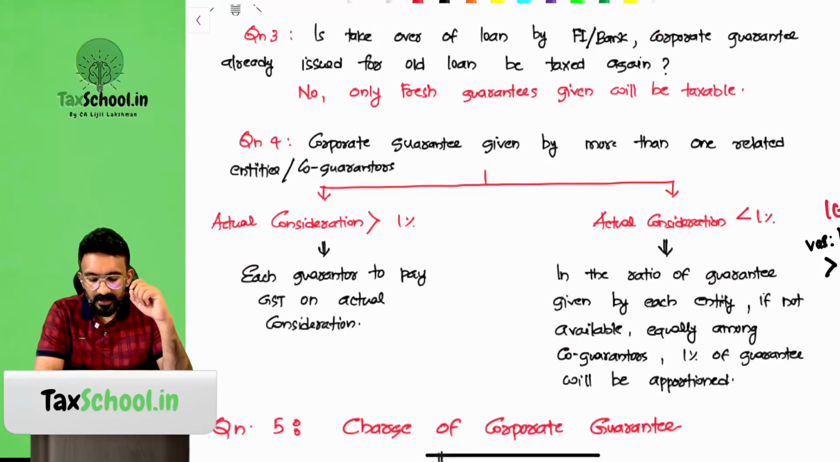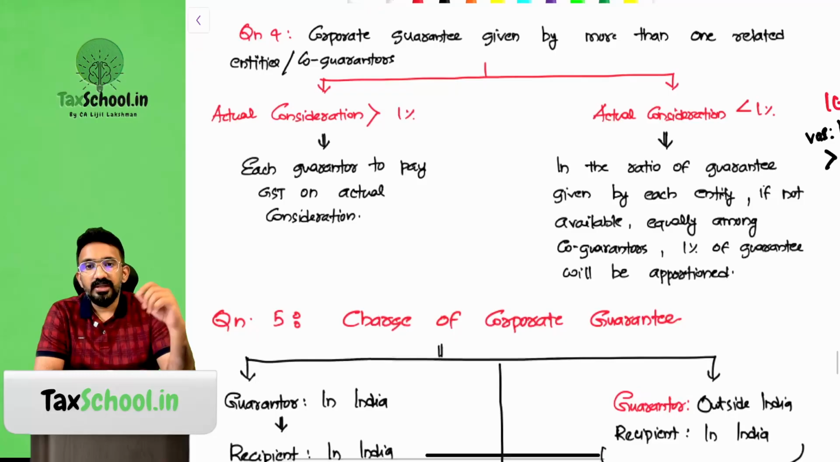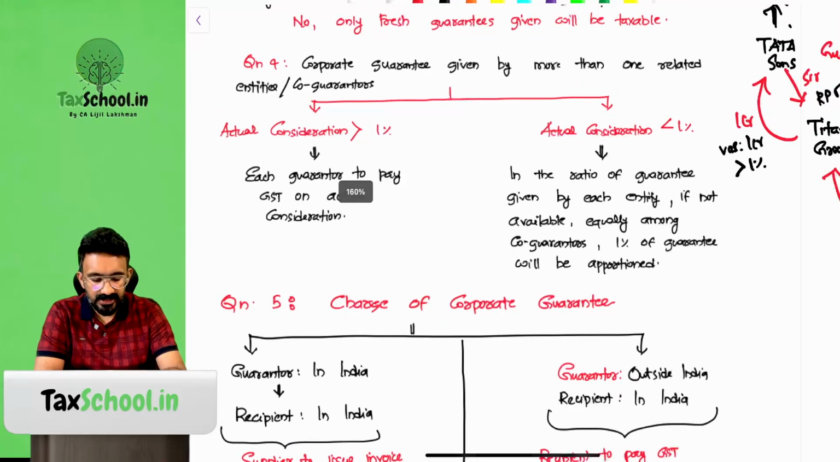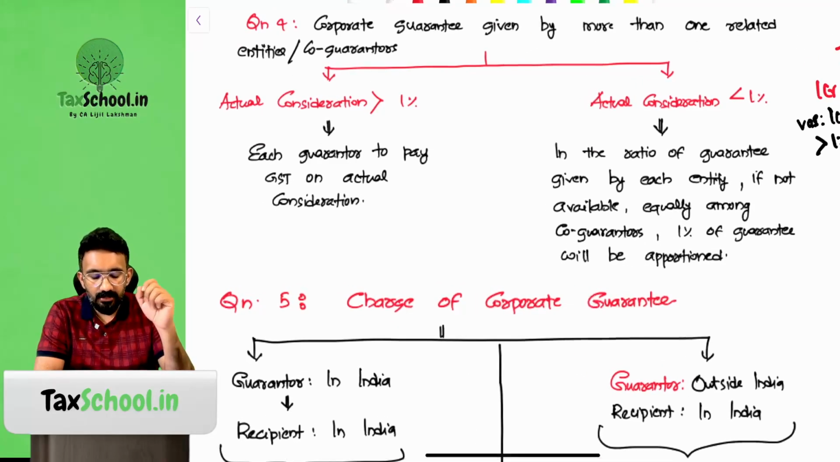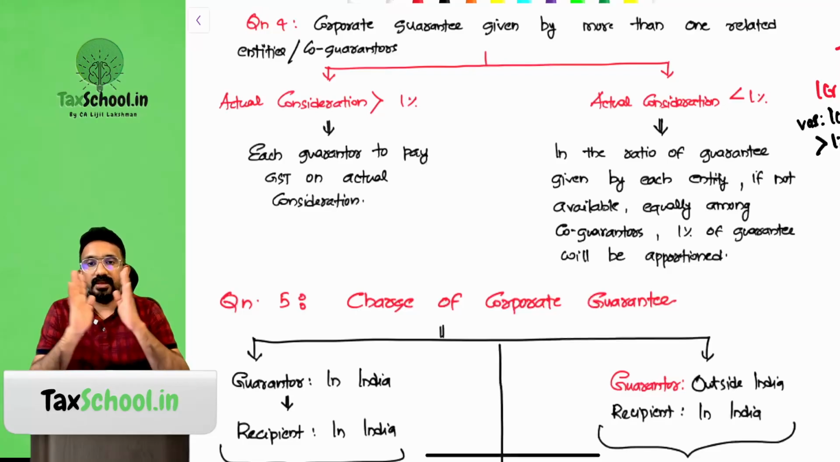Question number 3. If a loan is taken over by a financial institution or bank, will the corporate guarantee already issued for the old loan be taxed again? No. If there is no fresh guarantee given, say there was a loan with ICICI bank and now this loan is taken over by HDFC bank. If HDFC bank is asking for a new guarantee, then again there is a service provided, otherwise there is no fresh guarantee given. These are computational problems that we will have to analyze. Look at it. Corporate guarantee given by more than one related entity or co-guarantors. More than one related entity is giving guarantee.